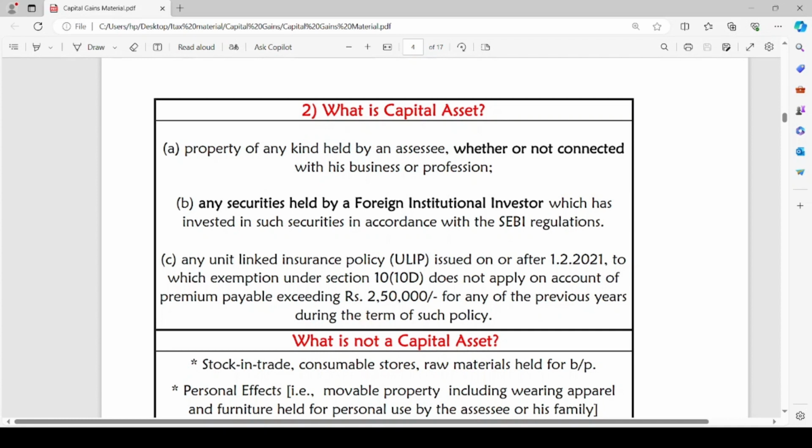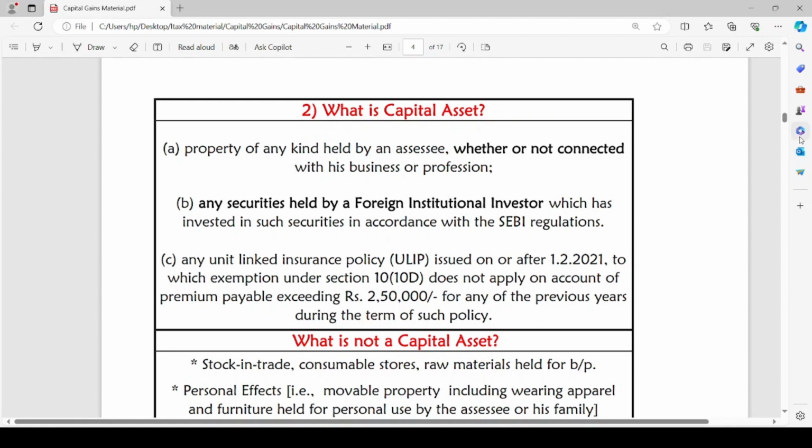Any securities held by a foreign institutional investor which has invested in such securities in accordance with SEBI regulations. If a foreign institutional investor invests into securities in accordance with SEBI regulations, such securities are also considered as a capital asset. And any unit-linked insurance policy which is issued on or after 1st February 2021, and on such unit-linked insurance policy, exemption under section 10(10)(d) does not apply on account of premium payable exceeding Rs 2,50,000 for any of the previous years during the term of such policy.